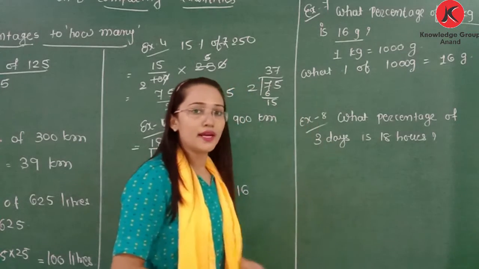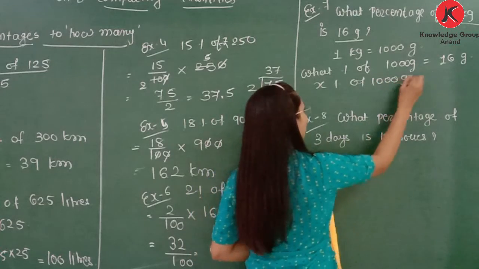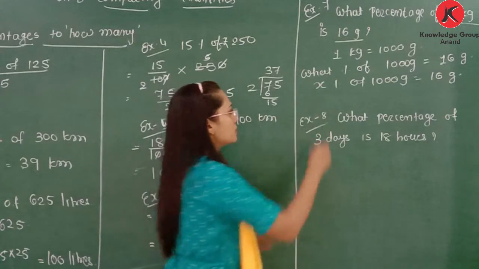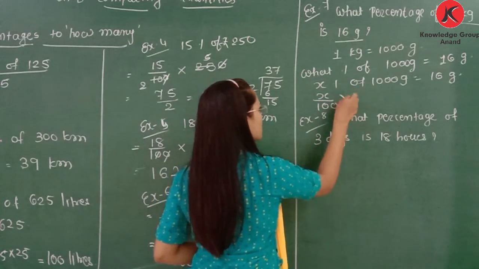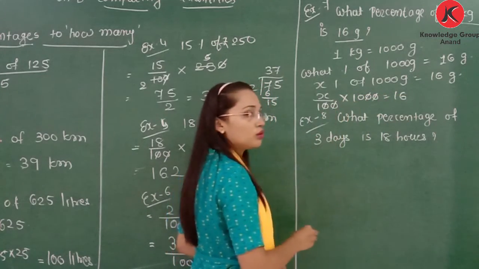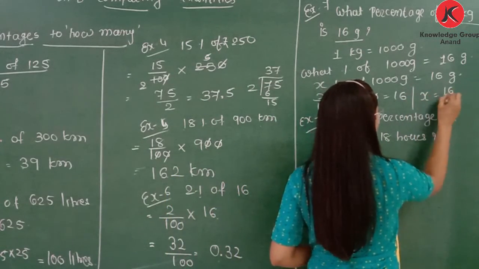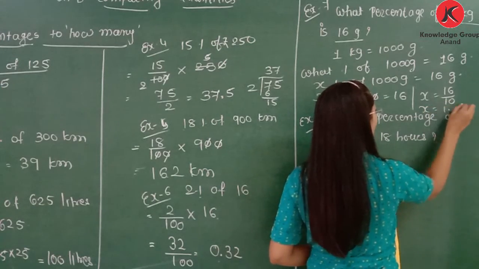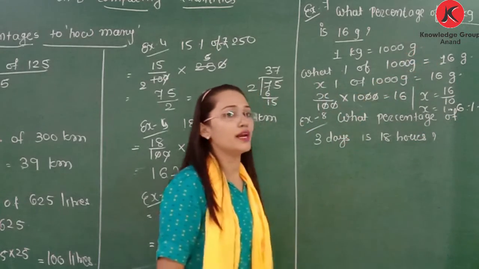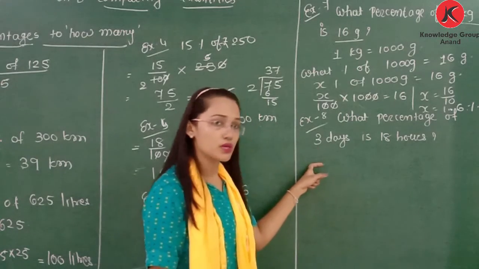Now what percent means, let us assume it is X percent. X percent of 1000 gram is 16 gram. Okay. So now X percent means X by 100 of means multiply by 1000 is equal to 16. Here we can cancel out these 00. Now 10 will be in a divide. So here we can write X is equal to 16 by 10. So X is equal to 1.6%. So 1.6% of 1000 gram, or you can say 1 kg is equal to 16 gram. Okay, so this way you can find the percentage also.